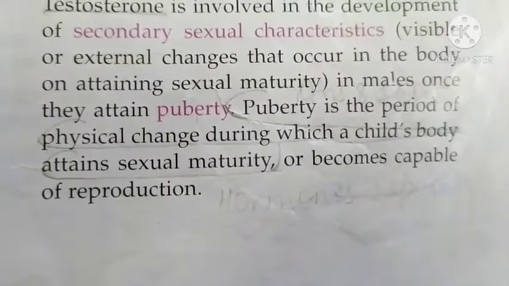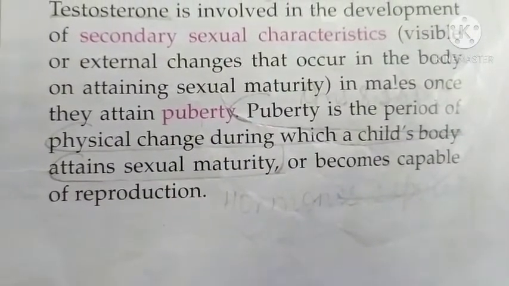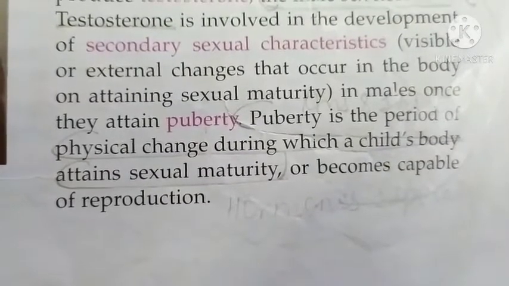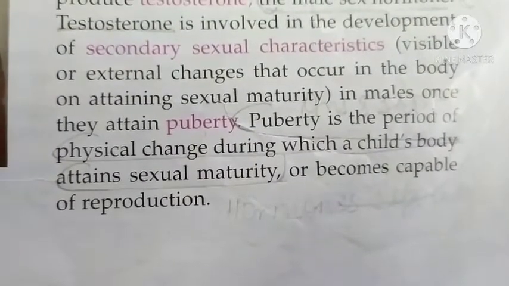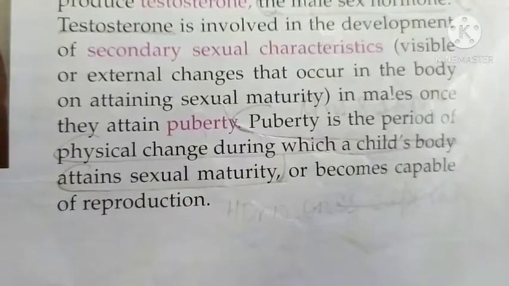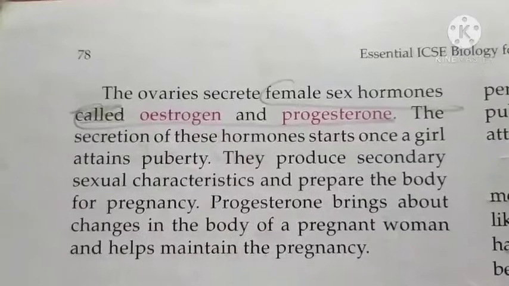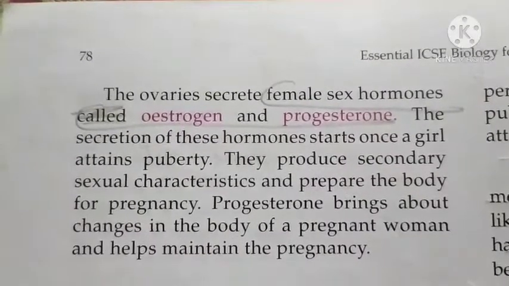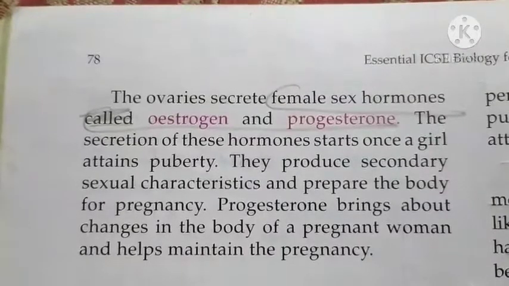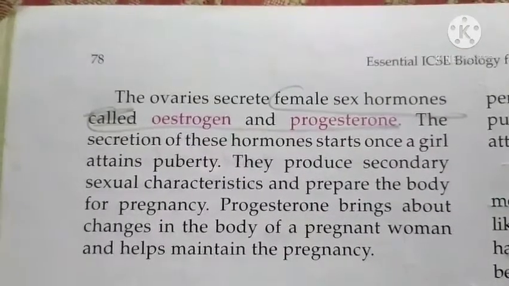Puberty is the period of physical change during which a child's body attains sexual maturity or becomes capable of reproduction. And in the female, the ovaries secrete female sex hormones that are called estrogen and progesterone.